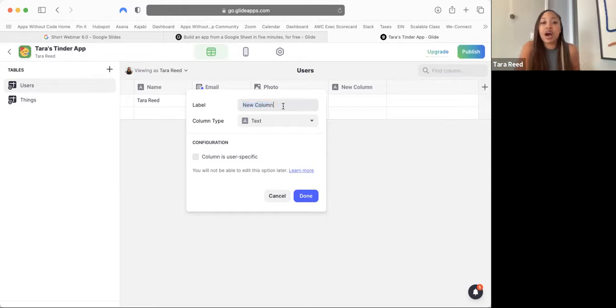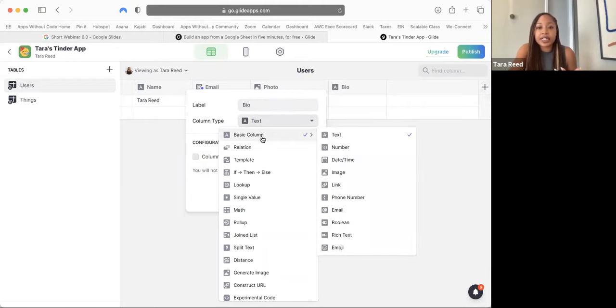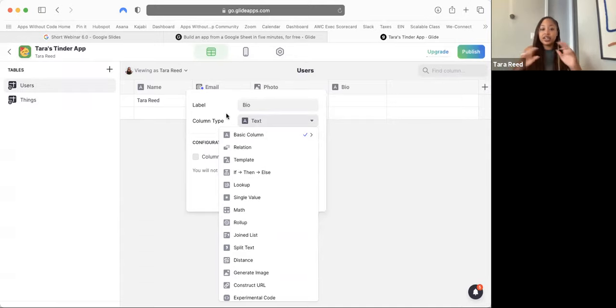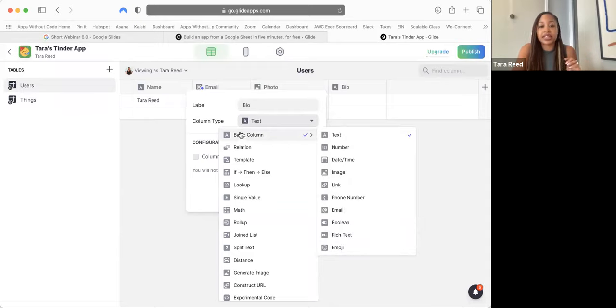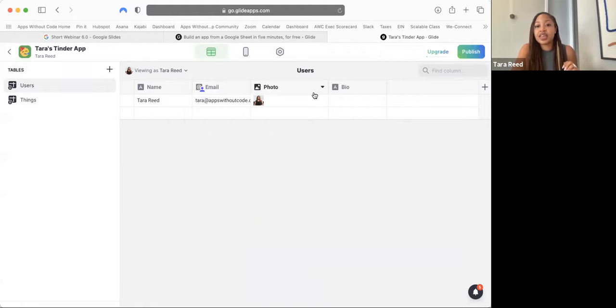So we want to add a new column, and we're going to call this bio. So change the label to be bio. And the column type, you can see there's like a whole list of different types of columns. We want this to just be a basic column, and it's actually already set that way probably. We just want this to be text. This is normal, just type in text, okay? So you can type in text here. And then we're gonna click done. And you can see that there's a new column now for bio.